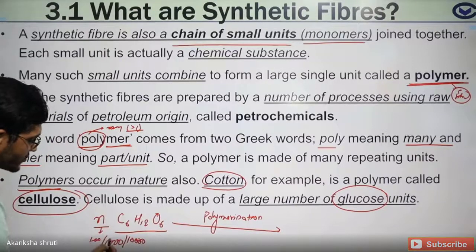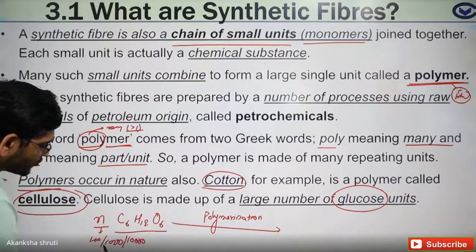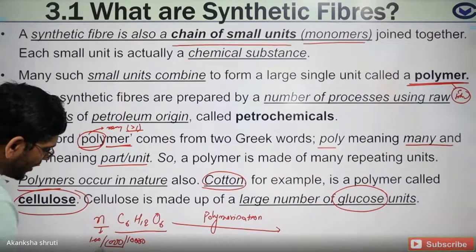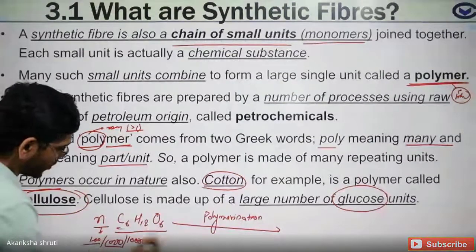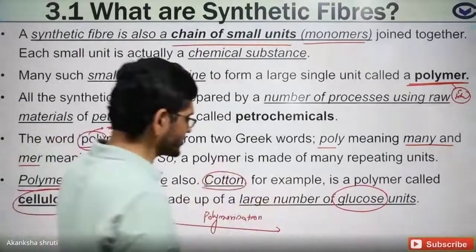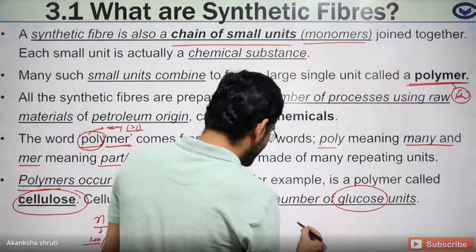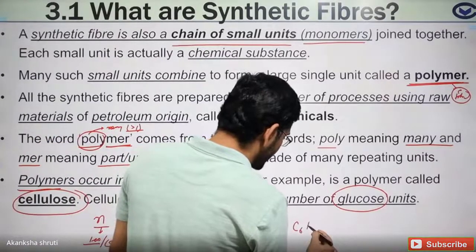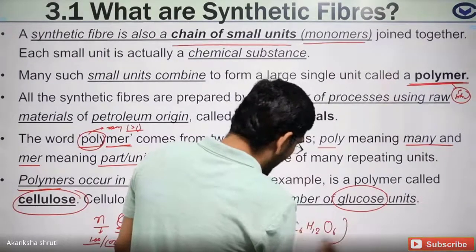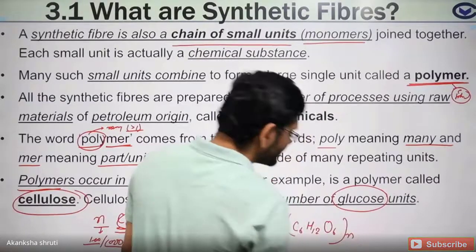So say 1,000 molecules, or even 100 molecules of this glucose have combined to form this single thread-like structure. That single thread-like structure is denoted as C6H12O6 with n written, as they are joined together.